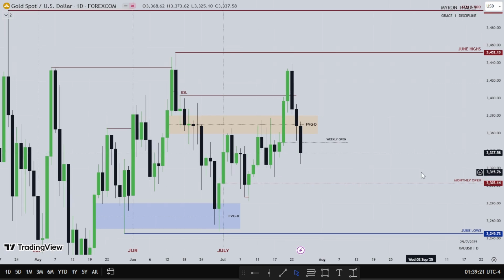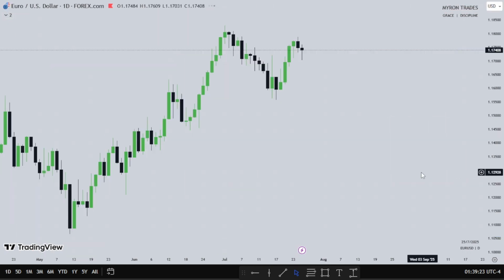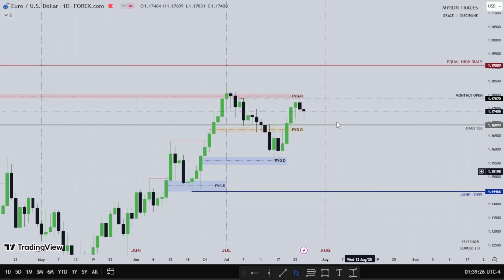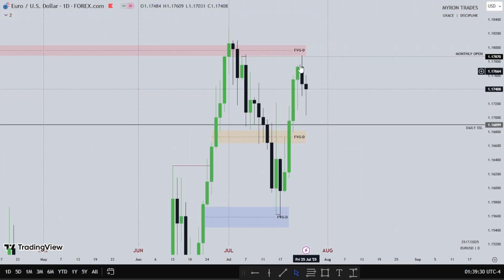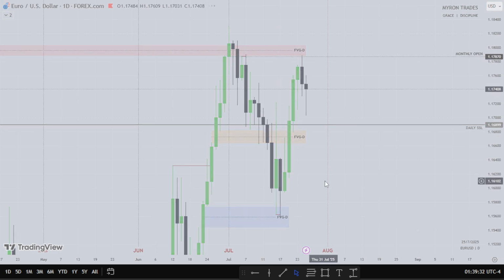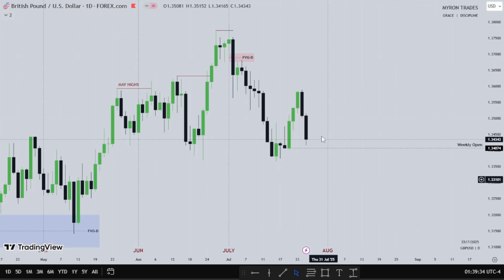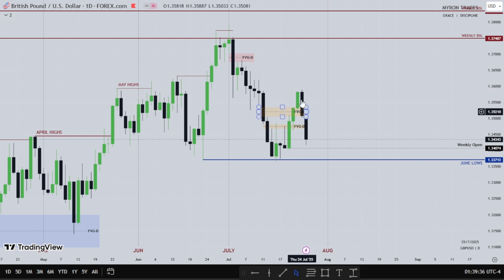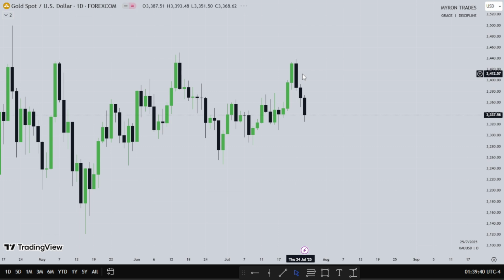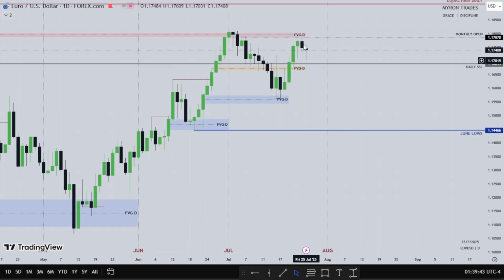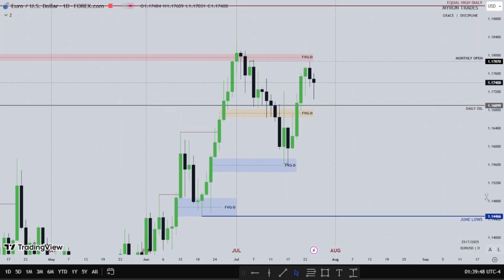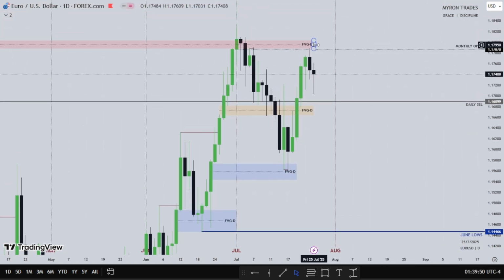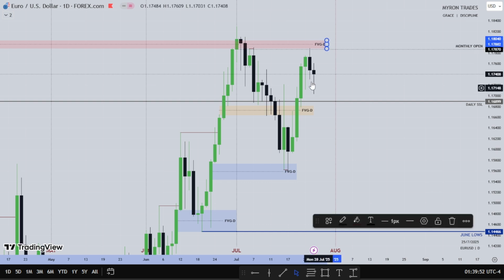The last bit for the video, euro. You can see how aggressively pound was trading lower. Let's head back into pound once more and see this. Look at pound, Thursday and Friday. They are huge candles. Very huge. Now look at euro. Small candles. Why? Because the euro was in strength. The euro was really, really strong. So the dollar was pulling the pound lower more than it was pulling the euro. Let me use that term.